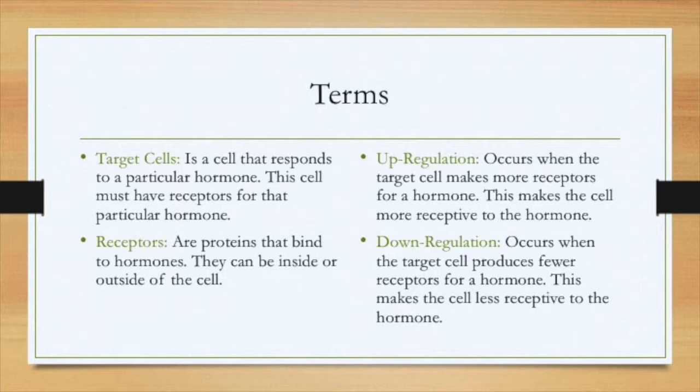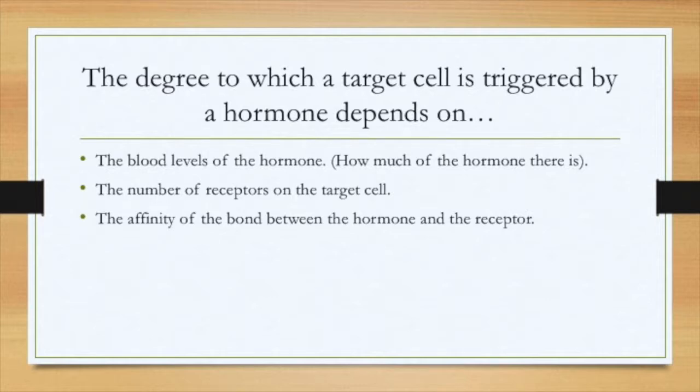Upregulation occurs when the target cells make more receptors for a hormone. This makes a cell more receptive to the hormone. And downregulation occurs when the target cell produces fewer receptors for a hormone. This makes the cell less receptive to said hormone. The degree to which a target cell is triggered by a hormone depends on the blood levels of the hormone, the number of receptors on a target cell, and the affinity of the bond between the hormone and the receptor.